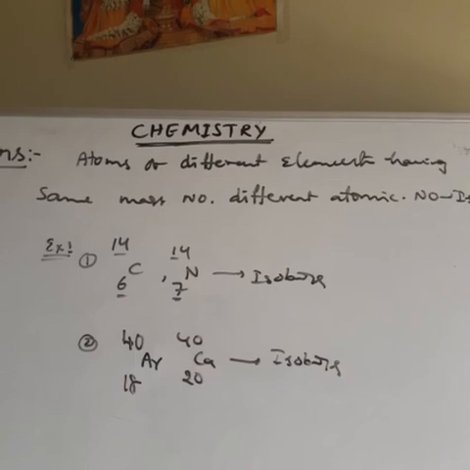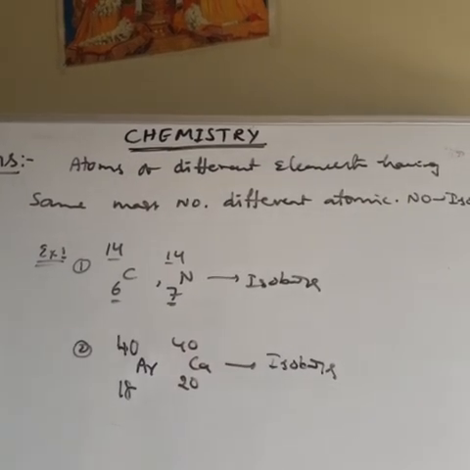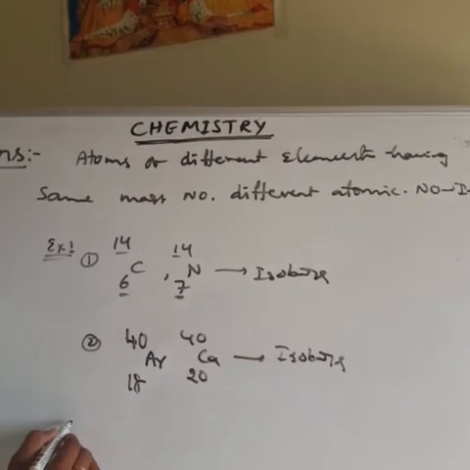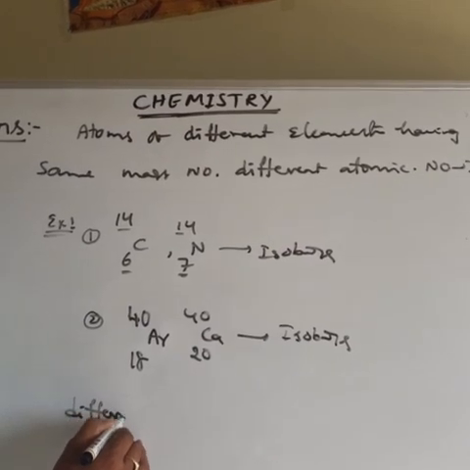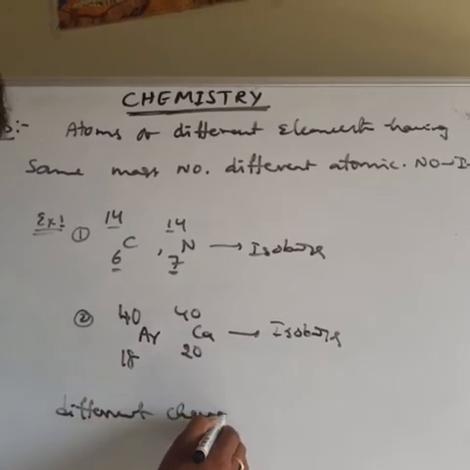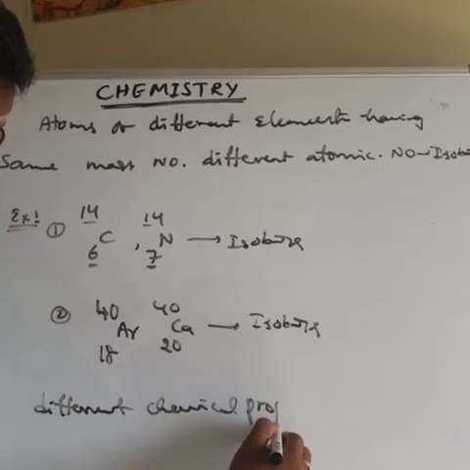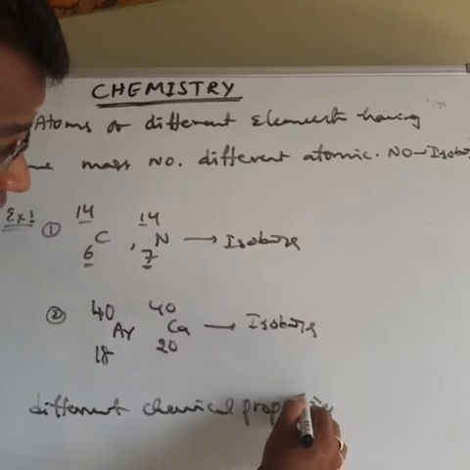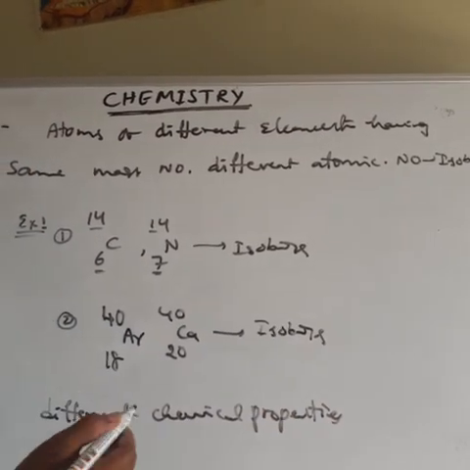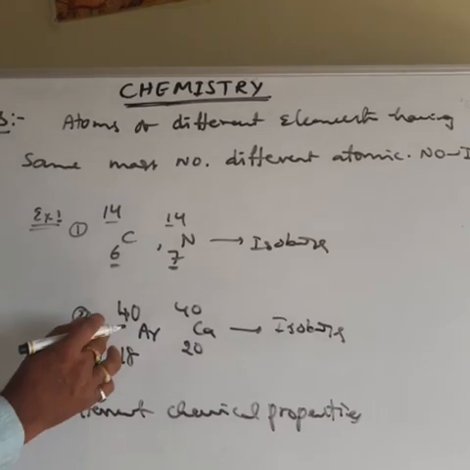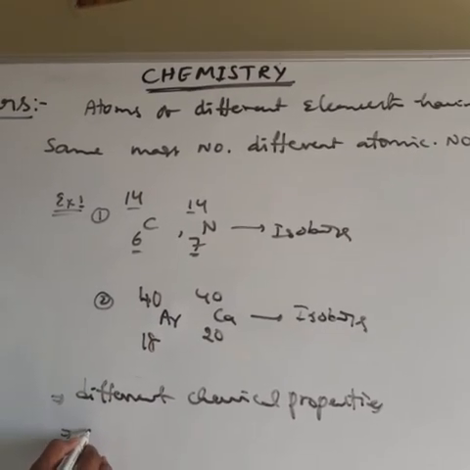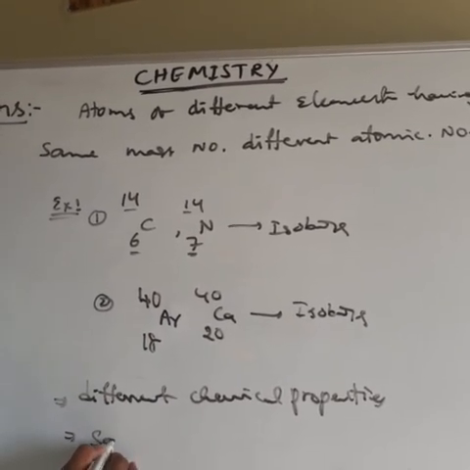One more important point: the isobars have different chemical properties. Why? Because the atomic number is different, the number of electrons is also different, so chemical properties are different. But the mass number is the same, so the physical properties are the same.